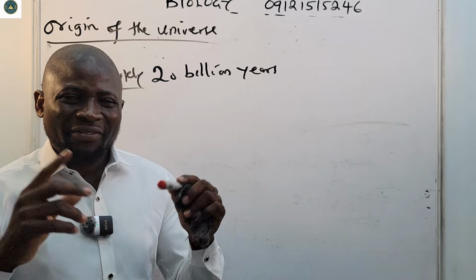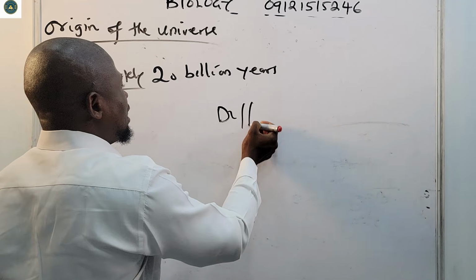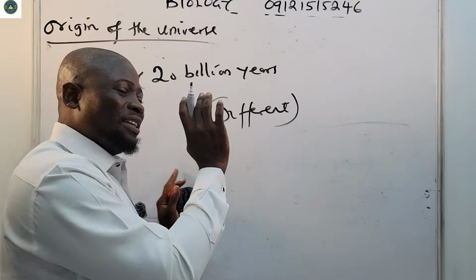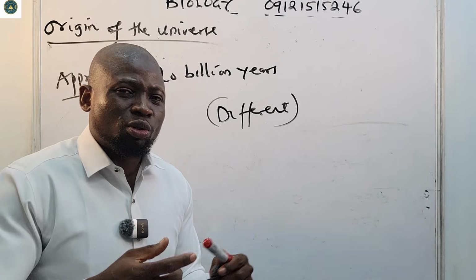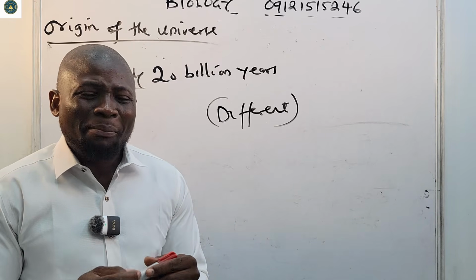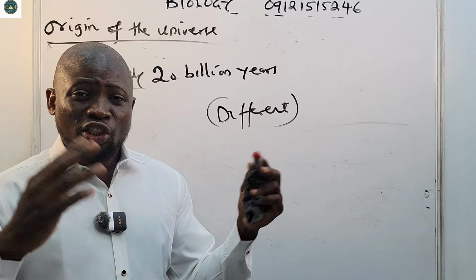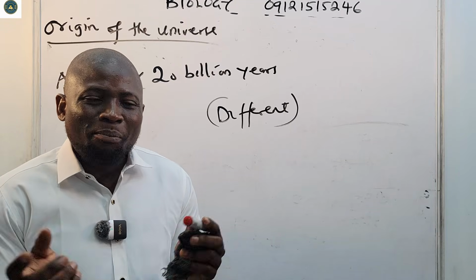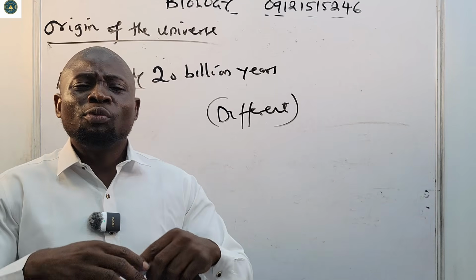At that time, different planets would have been formed. And of course, the condition of these planets would have been different at that time, and even over time, the conditions must have changed. Many types of galaxies and many planets will have been formed. There might have been water on some planets, and in some other places you will not find any water at all. Swelling masses of gases might have condensed, forming galaxies and planets.